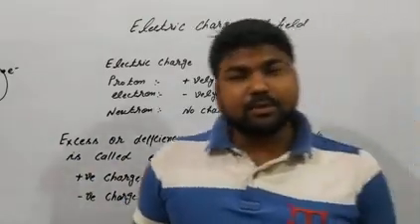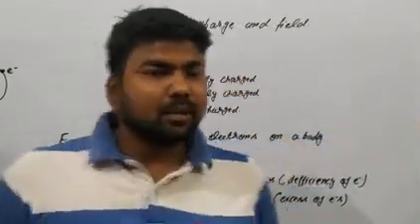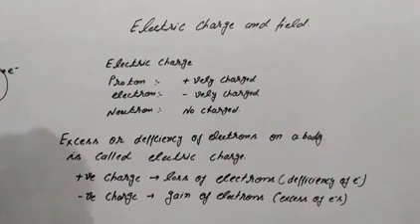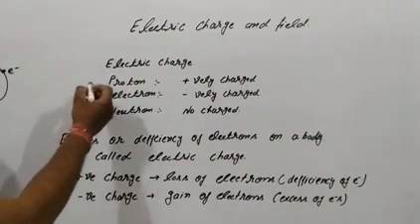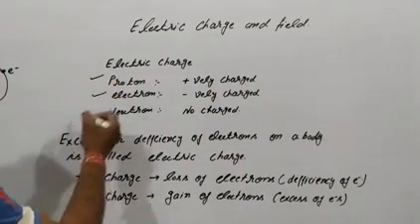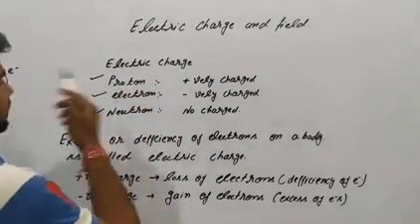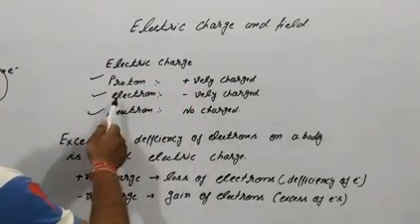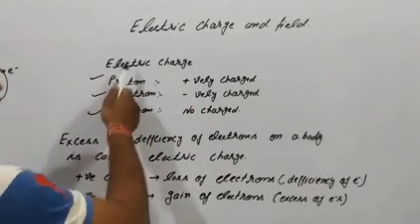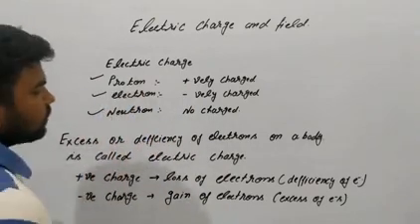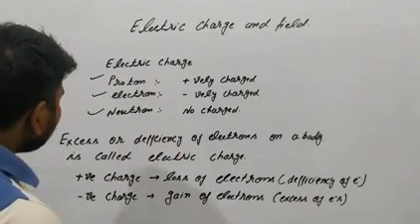The nucleus is positively charged, and we have three charged particles: proton, electron, and neutron. The electric charge on the proton is positive, the electric charge on the electron is negative, and the electric charge on the neutron is no charge.